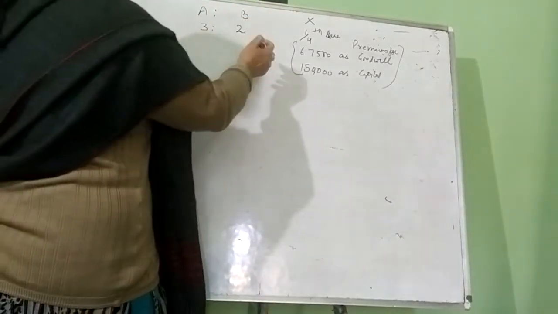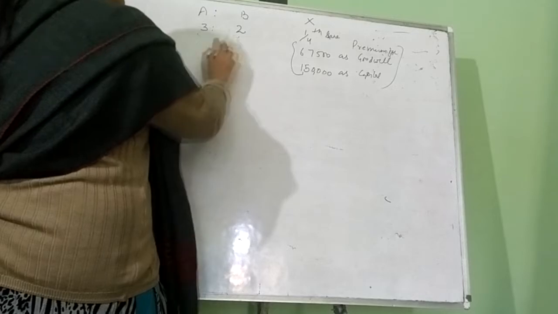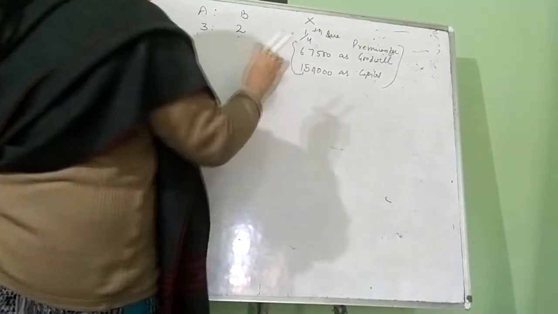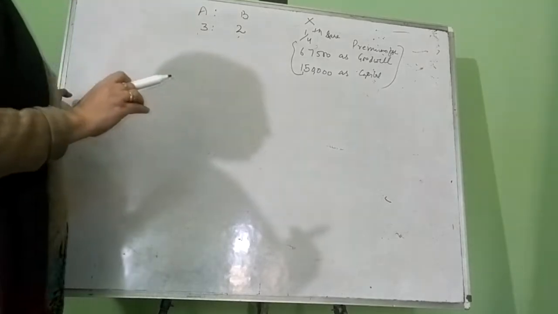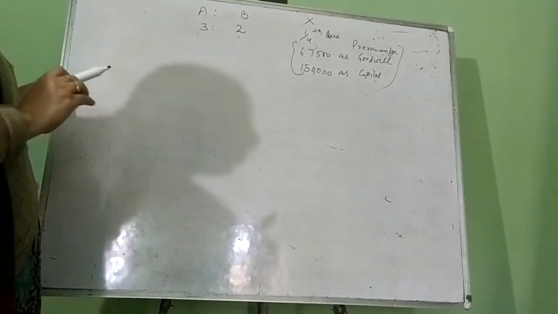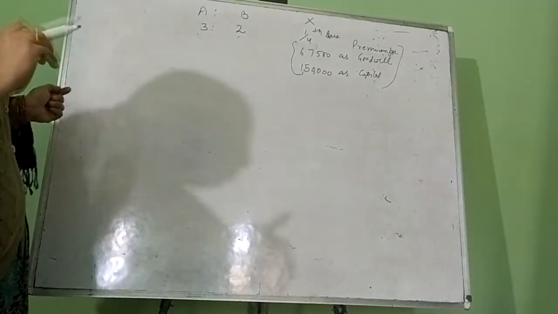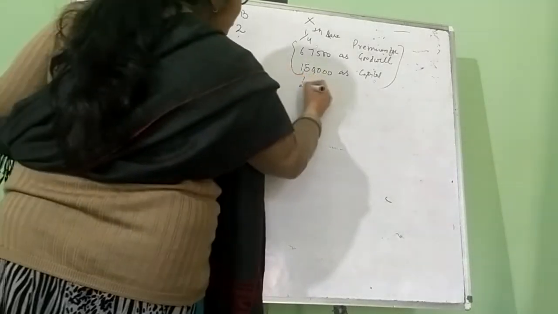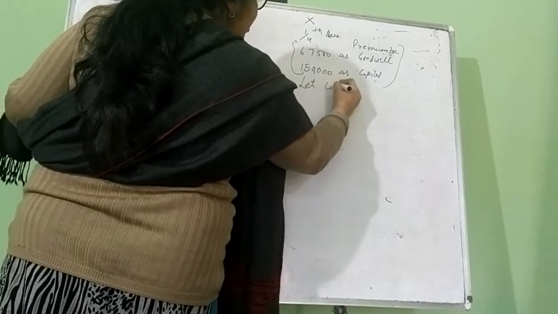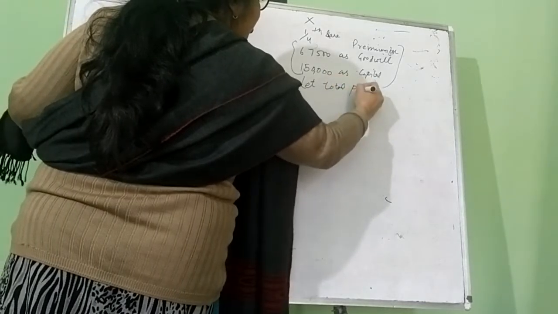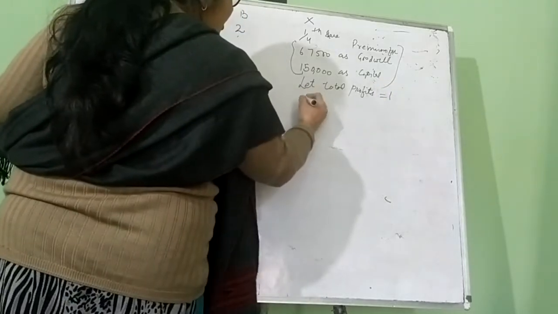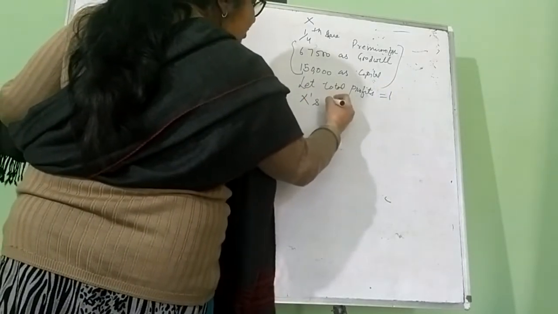If only the old partners' share and the new partner's share are given in the question, and no other information regarding profit sharing ratio is given, then we'll find out the remaining share after giving the share to the new partner. So first, let's assume total profits is equal to 1.